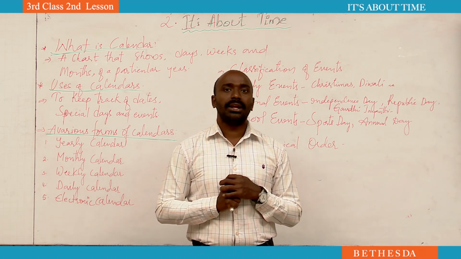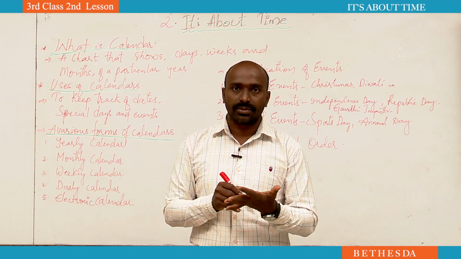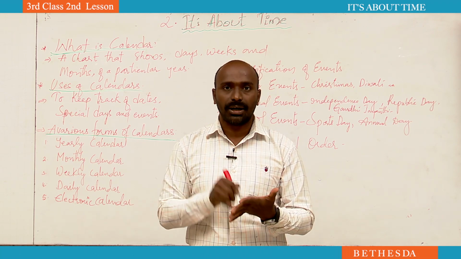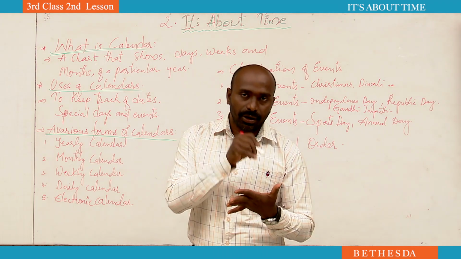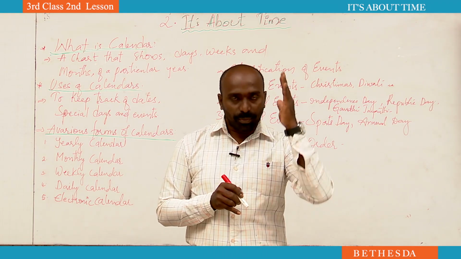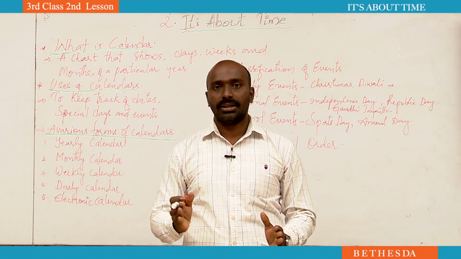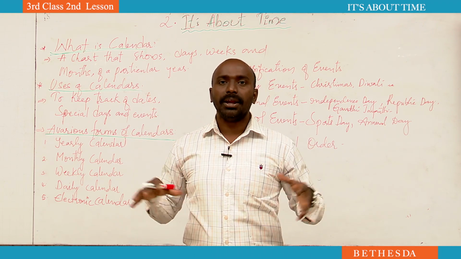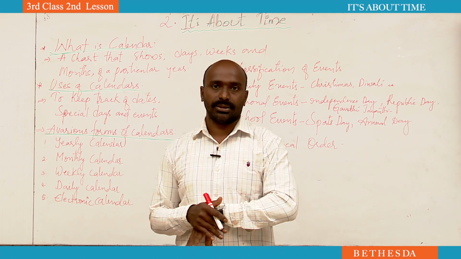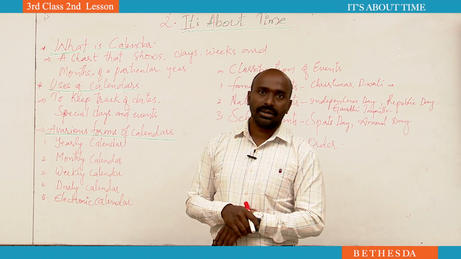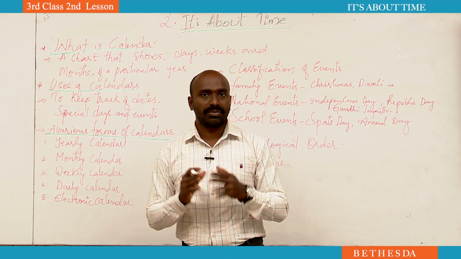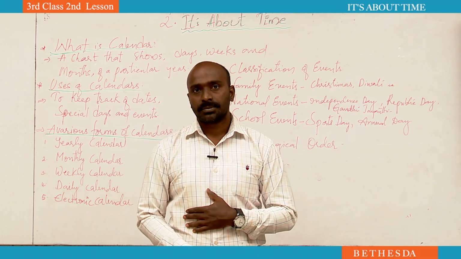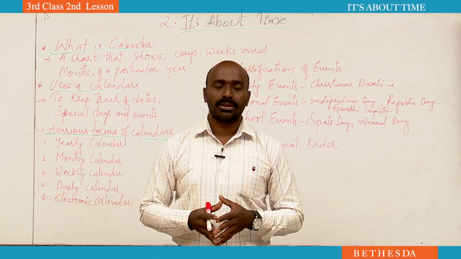The monthly calendar shows how many Sundays, weeks, days and holidays there are in that month, how many Mondays there are. Like this, it shows complete information about a month. In your home you have monthly calendars. Every month we turn the page. So 12 months are there.